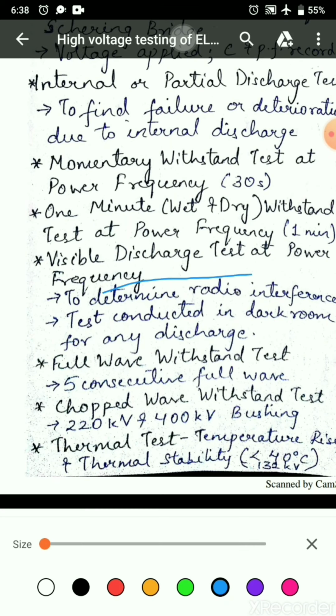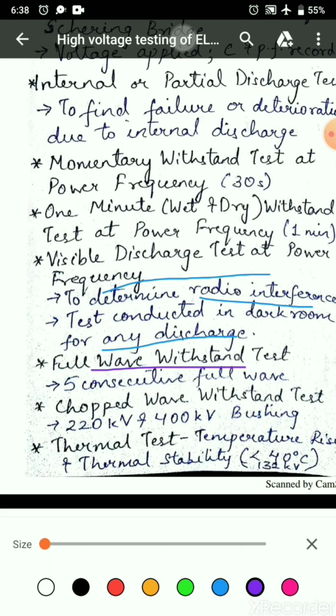Visible discharge test at power frequency. This test is to determine radio interference in the service unit. The test is conducted in a dark room for any discharge. No discharge other than from arcing horns or grading rings should be visible to observers in a dark room.